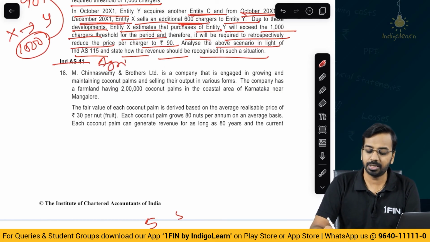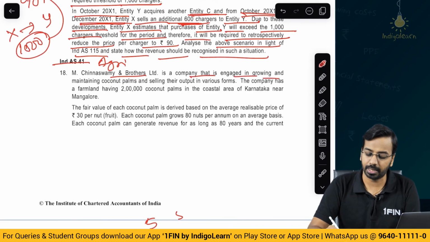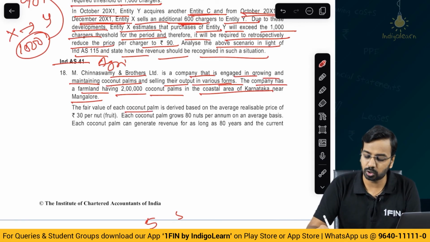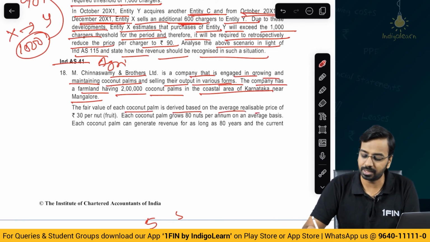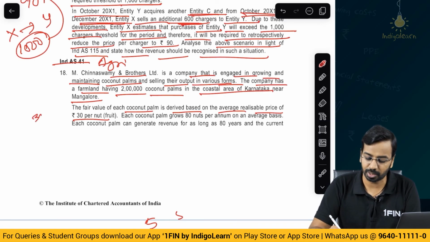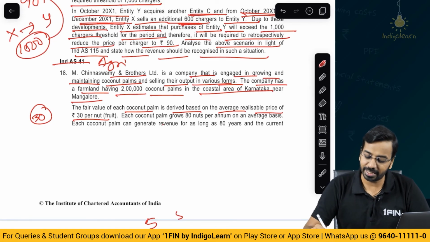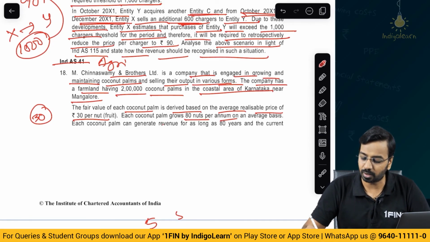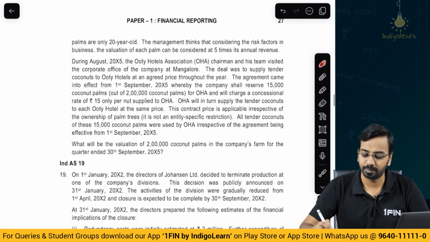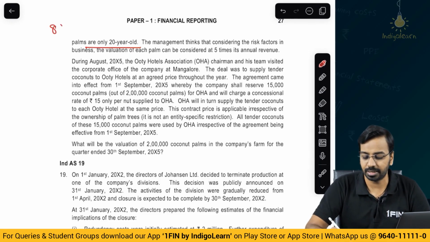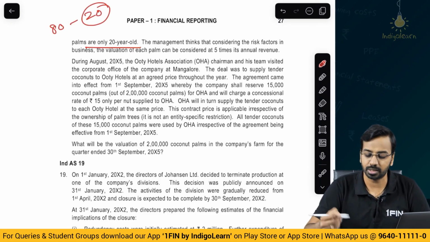Mr. M. Chinnaswamy and Brothers is a company that is engaged in growing and maintaining coconut palms and selling their output to various forms. The company has farmland having 2 lakhs coconut palms in the coastal area of Karnataka near Mangalore. The fair value of each coconut palm is derived based on average realizable price of 30 per nut. Okay, there is always this discussion whether coconut is a nut or a fruit or a juice, whatever you say. Each coconut palm grows 80 nuts per annum on an average basis. Each coconut palm can generate revenue for as long as 80 years, and the current palms are only 20 years old. So, 80 years is the life, 20 years is what has lapsed.